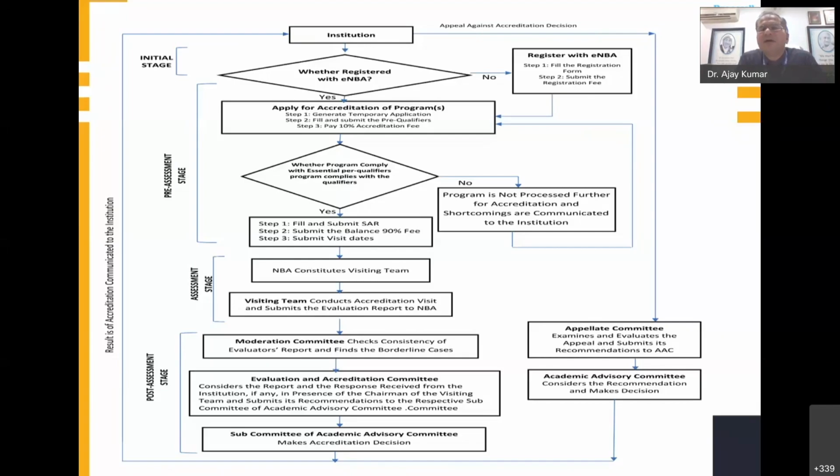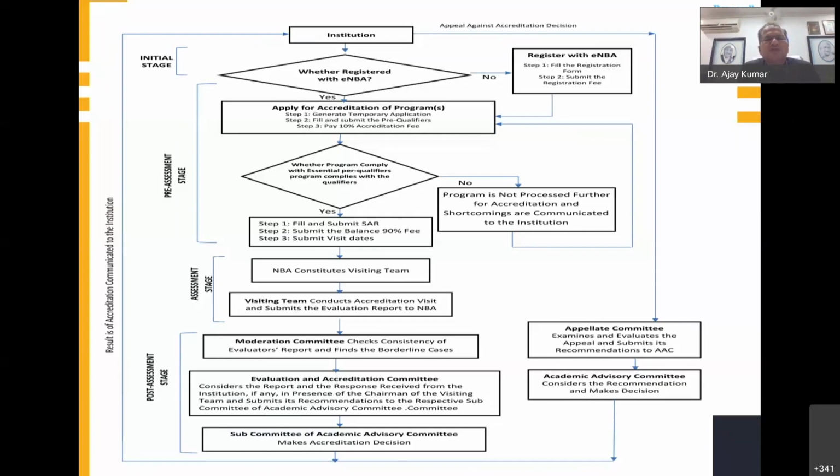In the right directions, there is one point, that is No. If you didn't register, step one is to fill the registration form and submit the registration fee. Again, I am telling you, as on date, the registration fee is 1 lakh rupees. So you create the user ID and password and deposit the 1 lakh rupees as the registration fee. So that part is there.